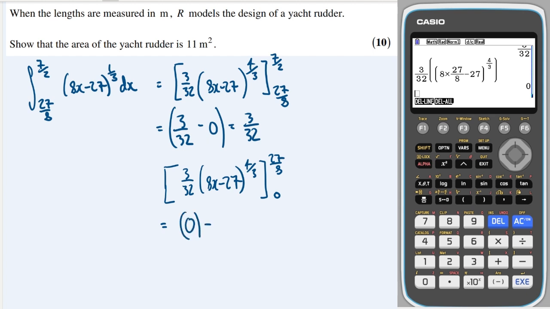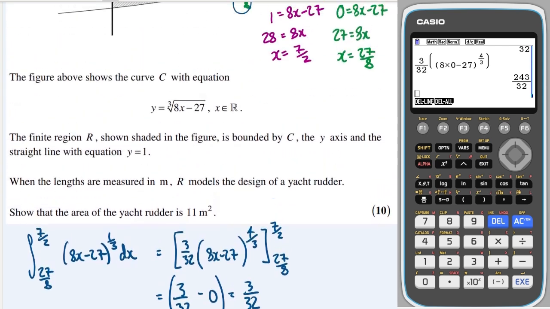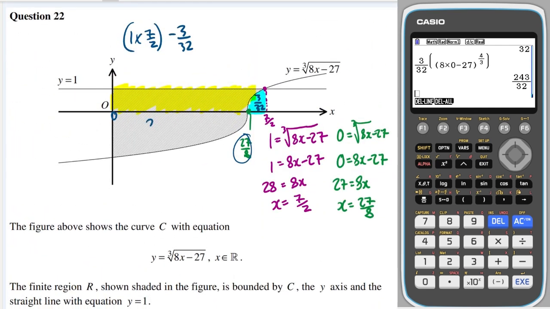And when we sub in 0, we can do that now, and we will get 243 over 32. So this is a negative answer, as we would expect, because it's below the axis. Okay, so now let's bring it all together. It means this actual positive area will be 243 over 32. And we need to add that onto the yellow area.